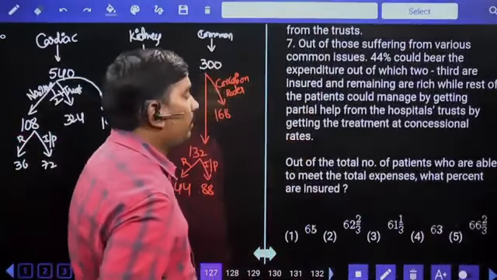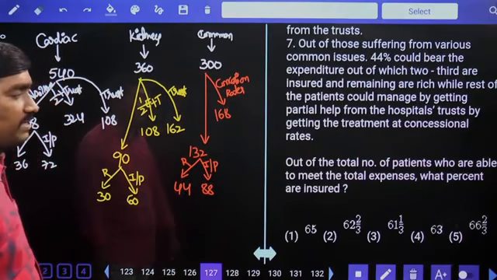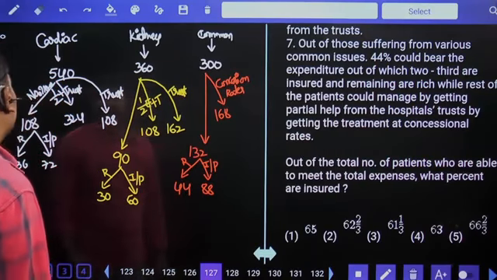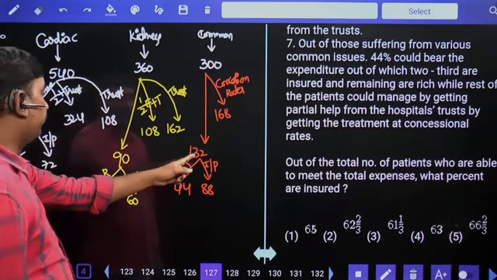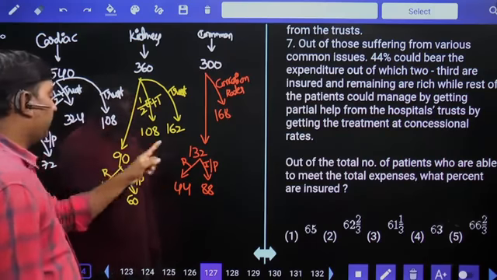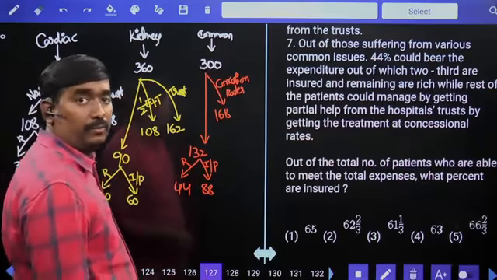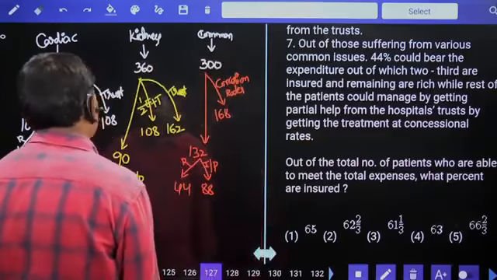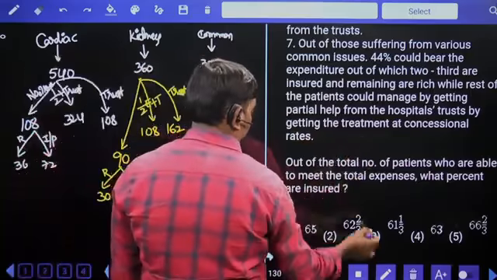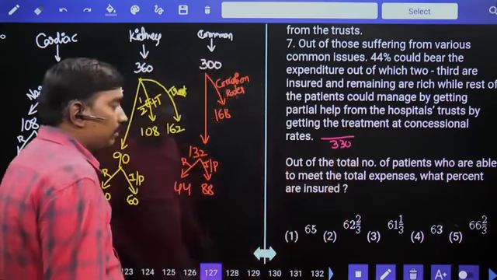Out of the total number of patients who are able to meet the total expenses, what percentage are insured? So total expenses here 108, here 90, here 132. So 108 plus 132 together 240, 240 plus 90, 330. Total 330 people could manage the complete expenditure.